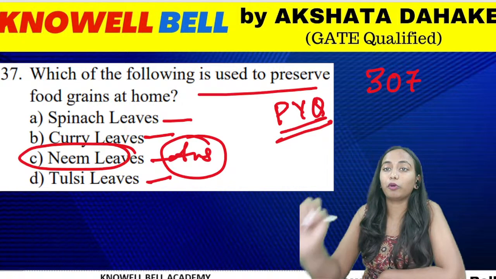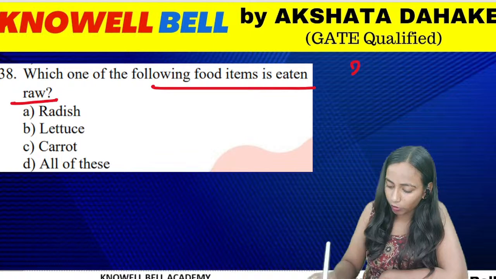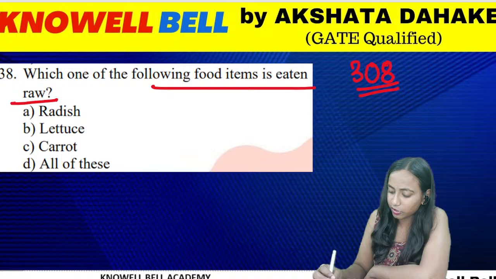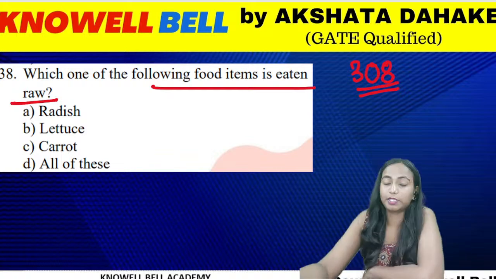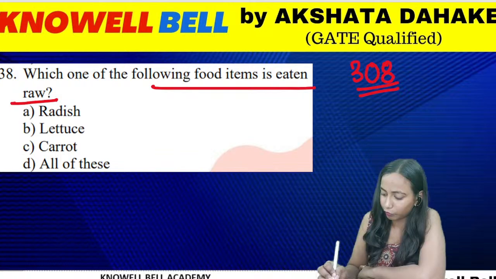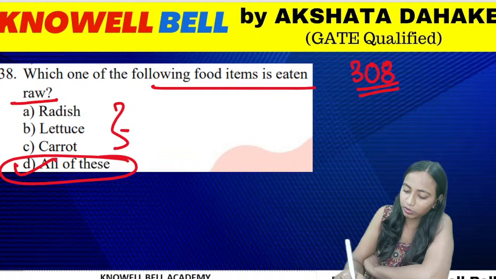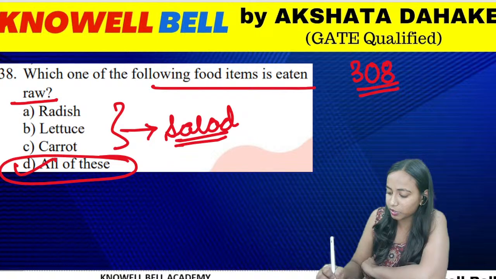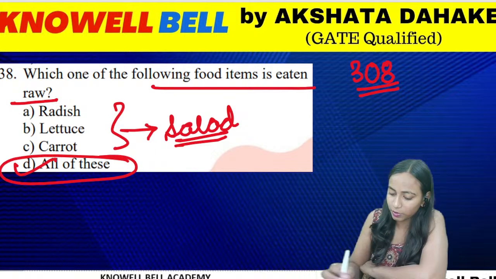Which of the following are used to preserve food grains at home? Option C, neem leaves. Next, which of the following food items is eaten raw? Radish, lettuce, carrot, or all of these? Which of these food items do we consume in raw form? The right answer is all of these, because all three of them are very commonly consumed in the form of salads and they are usually eaten raw. So the right answer for the question is option D.